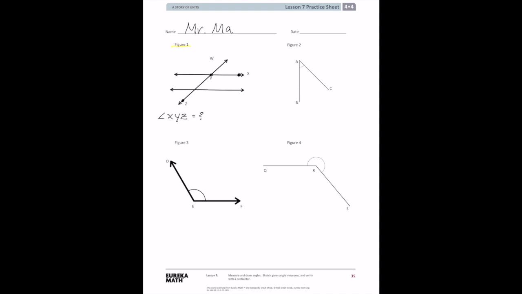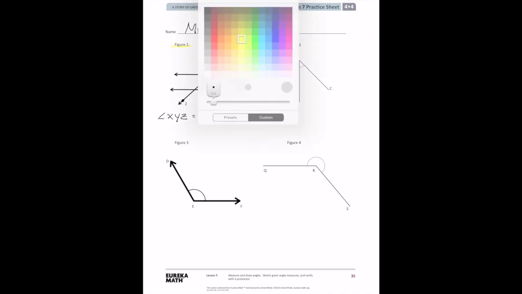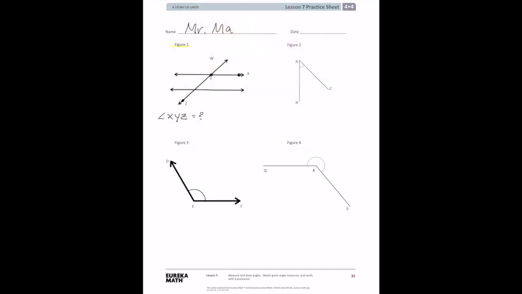You can remember, you can use your tool again, and the best tool besides your brain is to take the protractor, place it on your page, and we're going to extend out these actual lines so we can see them much more easily using our protractor. So I'm going to extend those lines. Then I'm going to take my protractor and set the target, which is the hole in the center and the bottom, placing it on the point Y. Okay, so here's our point Y.